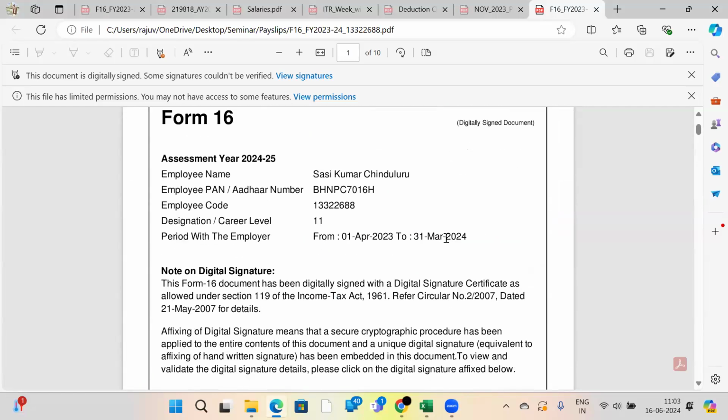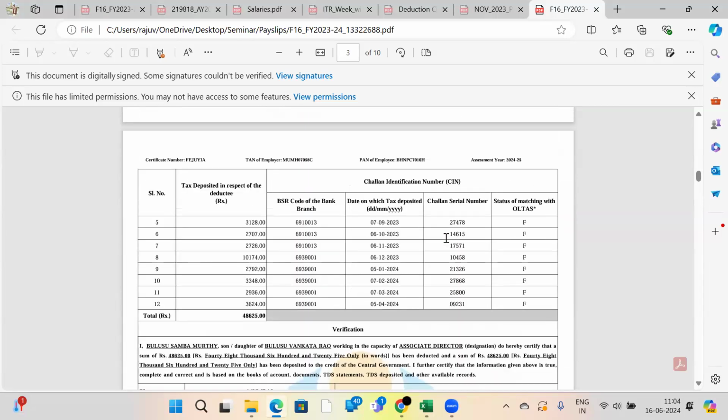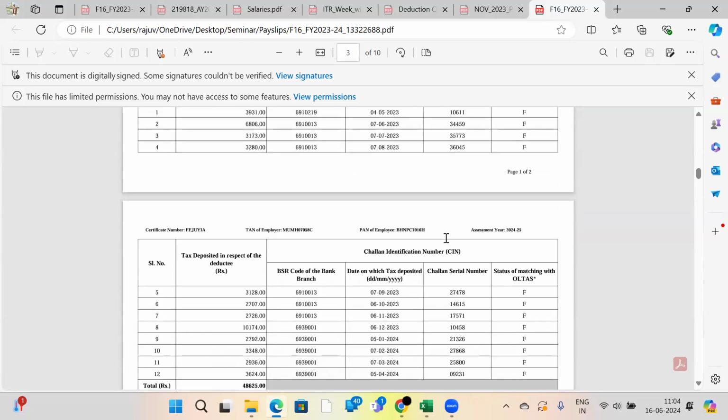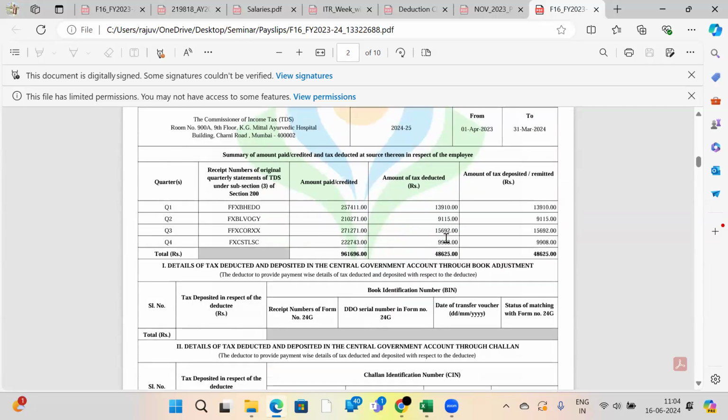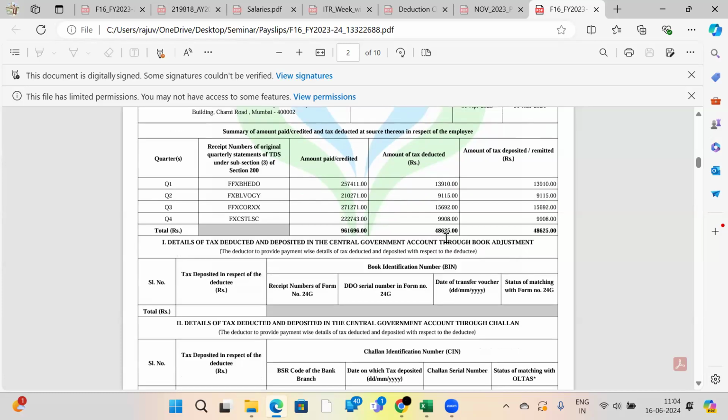Every company will give Form 16 like this. It is mandatory to provide it after 31st May. See here, each and every month, what is the amount they have deducted? Sir, one person asked, how should I come to know which organization has deducted TDS? If you are a salaried employee, your organization will give you this Form 16. If you are not a salaried employee and you provide other services like professional services, manpower services, security services, they will give Form 16A.